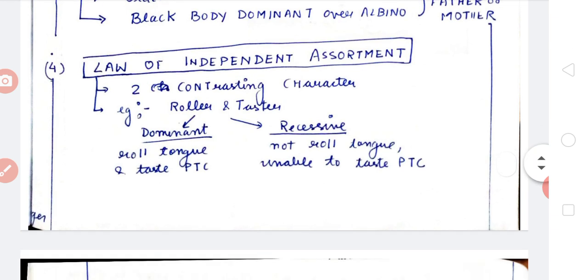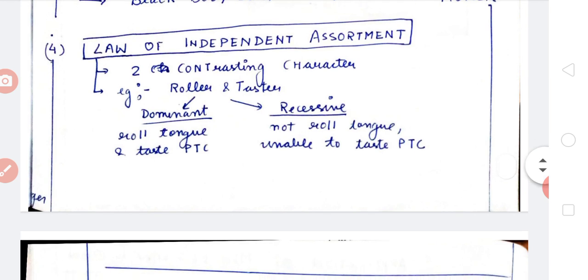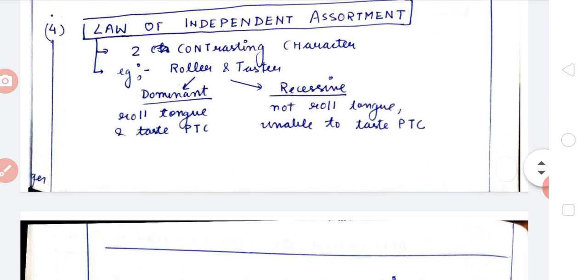If it is dominant in the progeny, then he will be able to roll tongue and taste PTC. If it is recessive in the progeny, he or she will not be able to roll tongue or taste PTC. So the law of independent assortment also helps us study the inheritance pattern of prominent phenotypic characteristics.